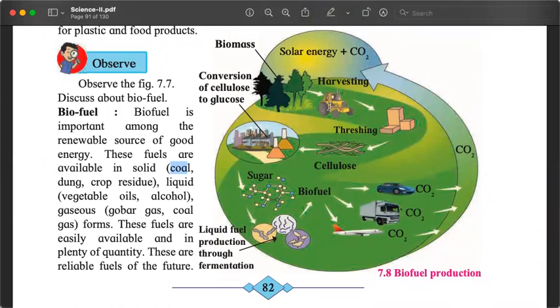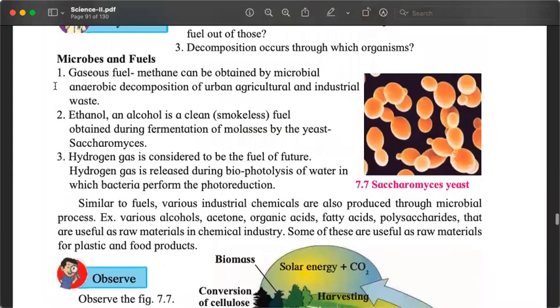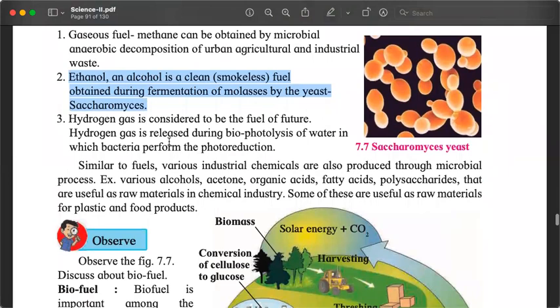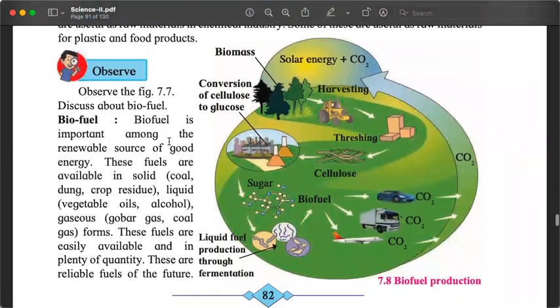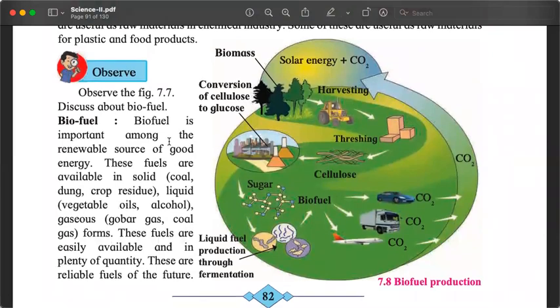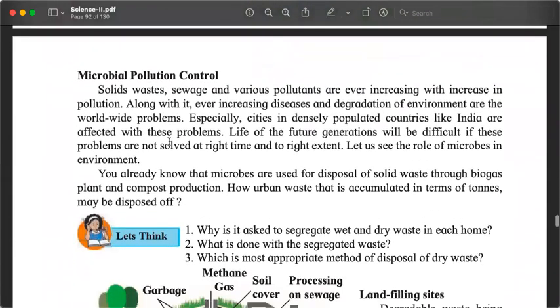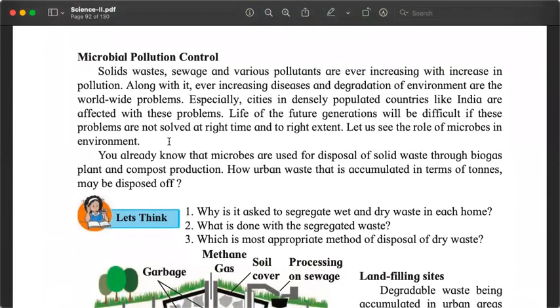Okay? So understand the process that is described here: ethanol, which can be fermented by yeast Saccharomyces to produce ethanol, which is used as fuel. This is where the first part of the chapter ends, where we discussed different things that are produced from microbes and the enzymes that they produce. And these things, including medicines, plastic, fuel, food, colors, are useful for our life.